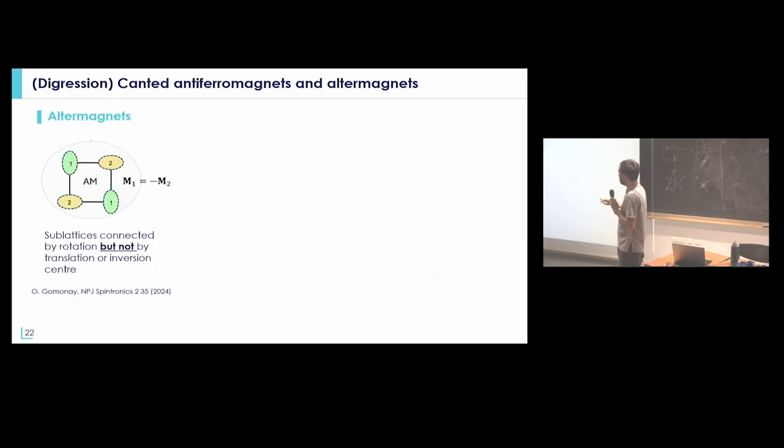So I will make maybe a really short digression in order to discuss some of the differences between altermagnets and collinear antiferromagnets, because many altermagnetic materials are also collinear antiferromagnets. Altermagnets in themselves can be described just by looking at the magnetic point group, so just at the symmetry of your system.